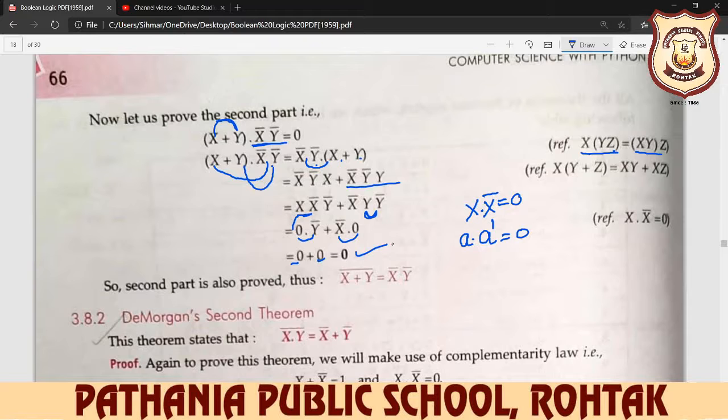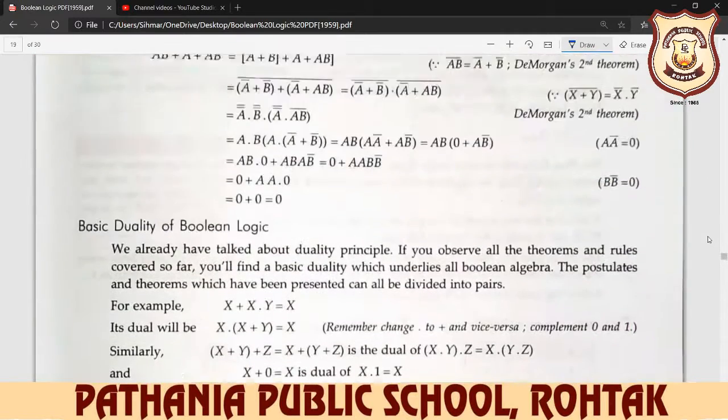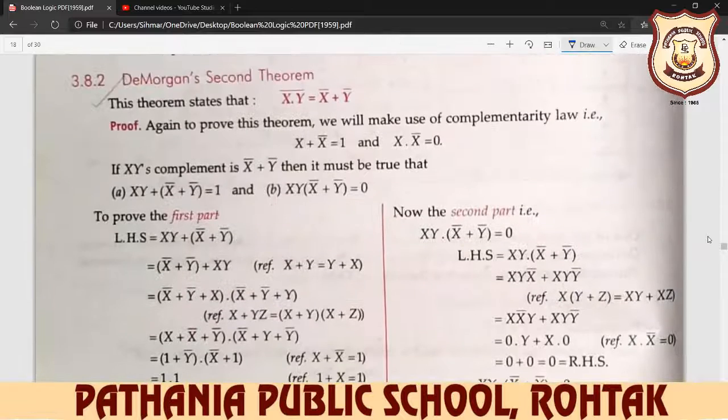So De Morgan laws, two terms are there and in one term two parts are there, and we proved both the parts. But now we discuss De Morgan's second term. The second term of De Morgan law says, better listen carefully, learn this law. This is a very important law here.